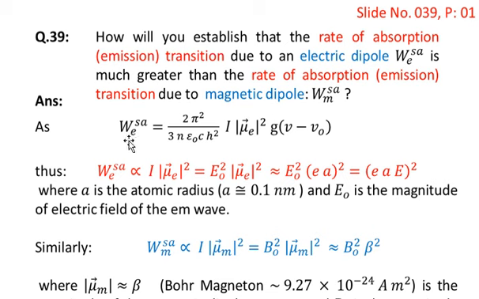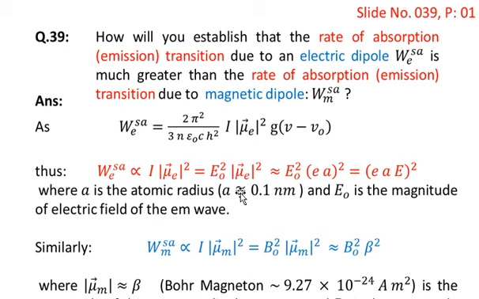previously we have established that the rate of transition WE for a single atom is given by WE equals 2 pi squared over 3 epsilon naught c h squared, multiplied by I, multiplied by the absolute square of mu E, multiplied by g of nu minus nu naught. Thus WE is proportional to I times the absolute square of mu E, where I is the intensity of the illuminating field, and so it is proportional to E naught squared. So we have written that this is equal to E naught squared multiplied by the absolute square of mu